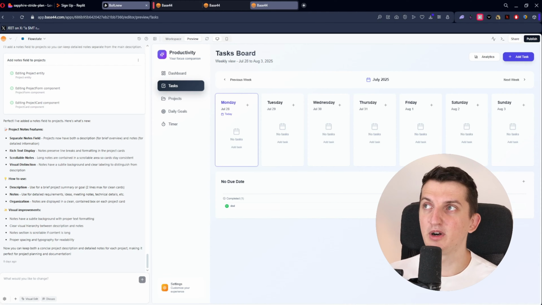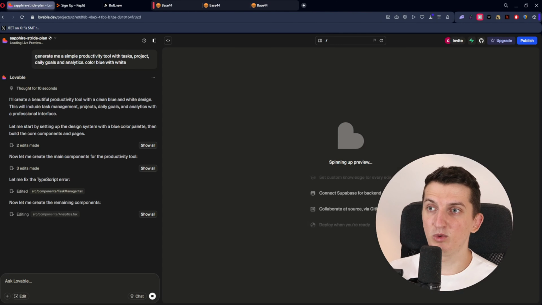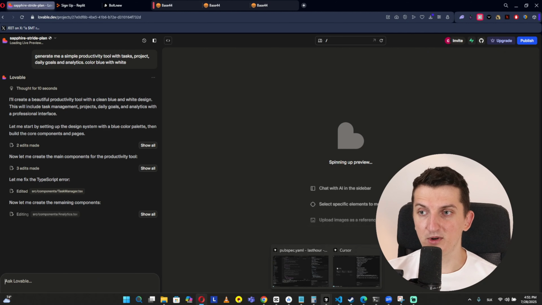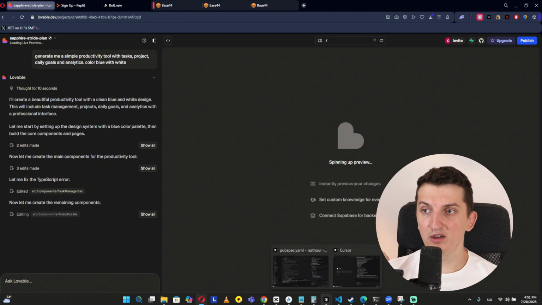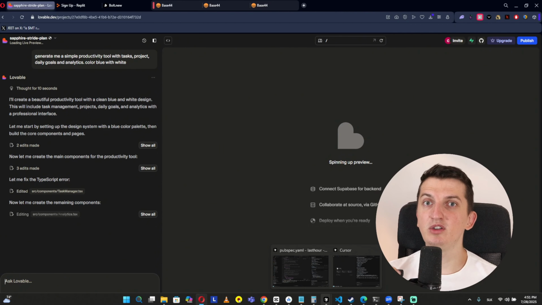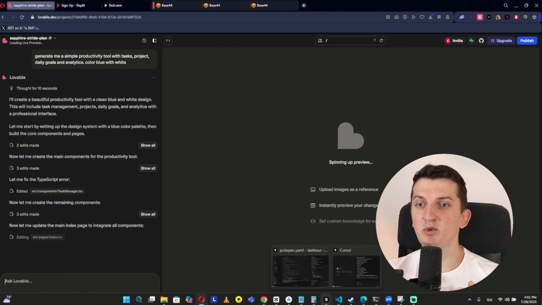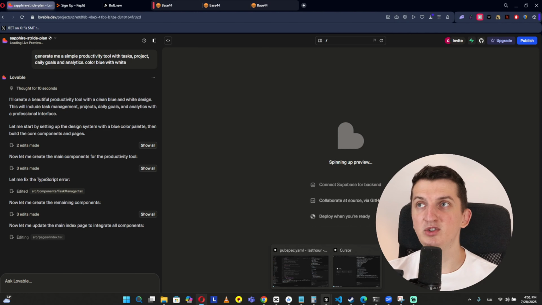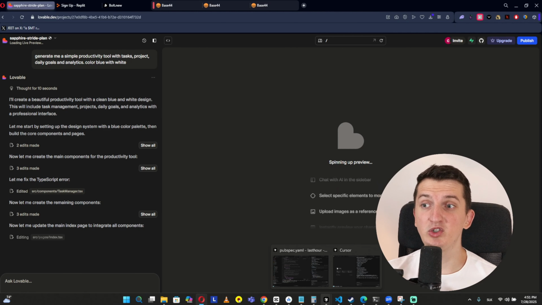Compared to Base44, and also Bolt.new, for example, and even compared to Lovable, what I like is using Cursor. I know that right now Cursor got a little bit more expensive, but for me it's still way better than just using no code, because you can actually understand the processes and slowly learn how to code, even when I know it's working with AI. I know it's not standard like many years ago, but it's way better compared to using these no-code tools. And I think you even get a free trial with Cursor to actually learn stuff.